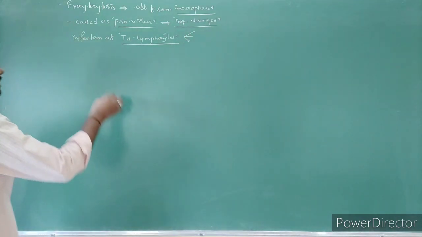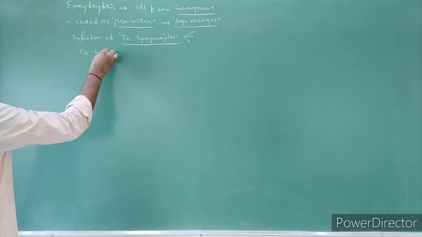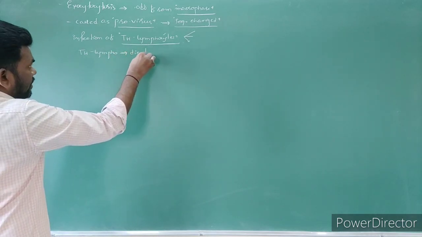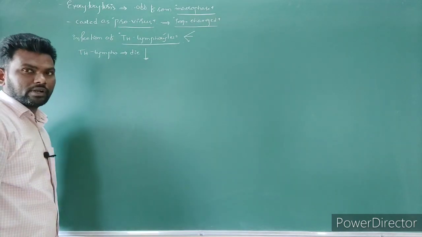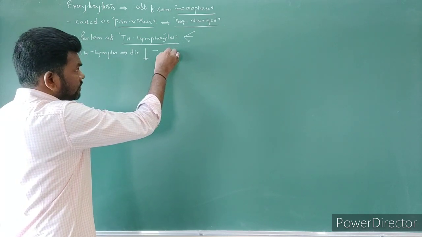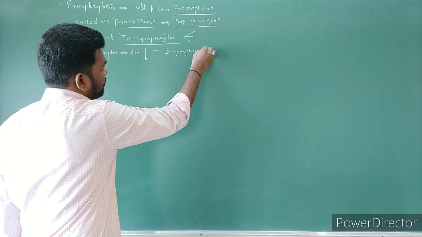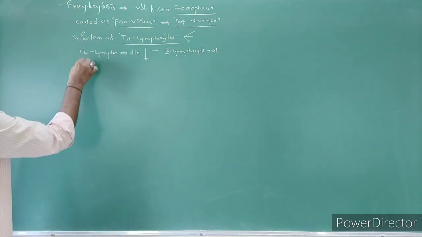But due to that, gradually these TH lymphocyte cells are going to die. The number is hugely reduced. If the TH number is decreased, what happened? In such a case B lymphocytes are not stimulated.